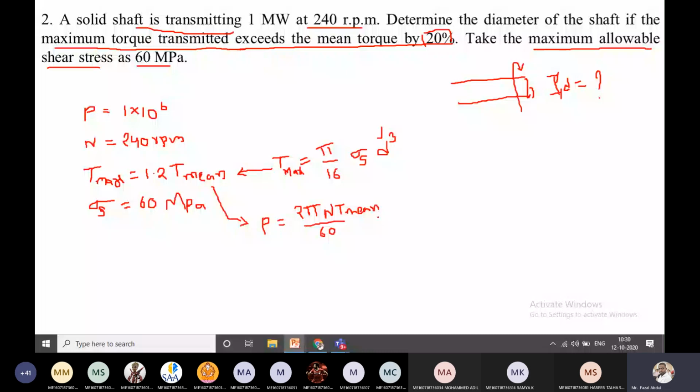Now calculate the T mean value. T mean is P into 60 by 2 pi n. Substitute all the values in this equation and get the T mean value. Tell me the T mean. Make it fast.